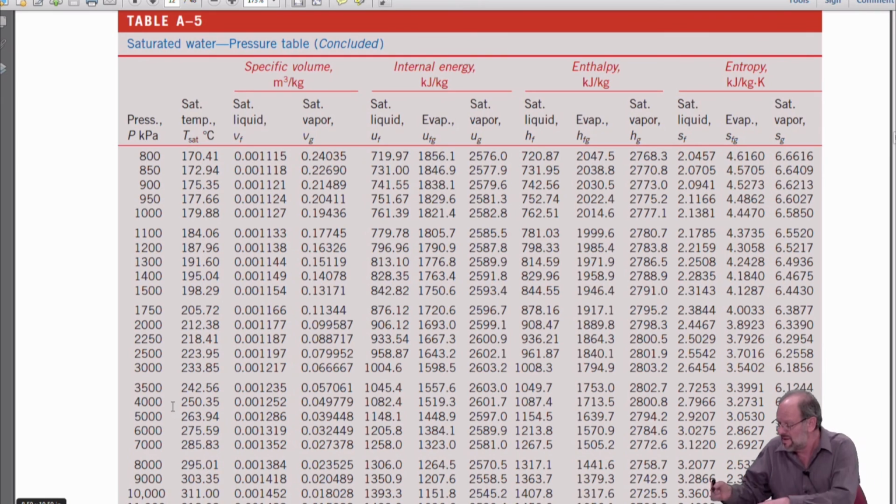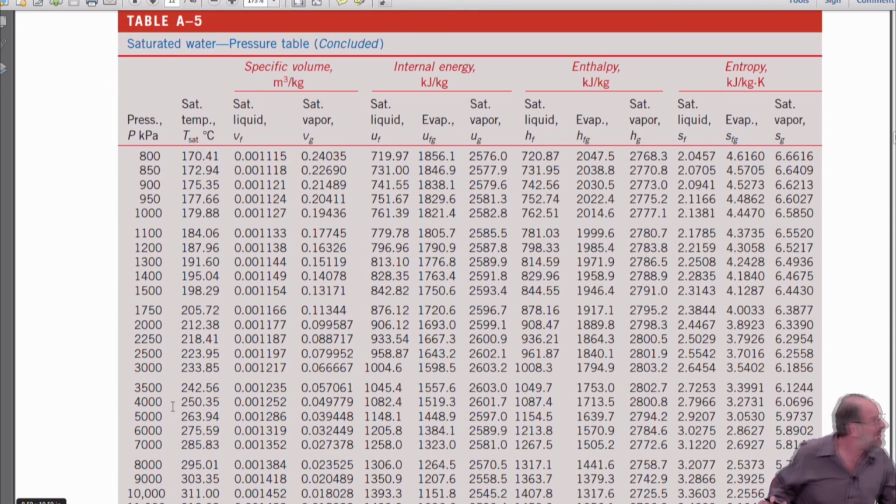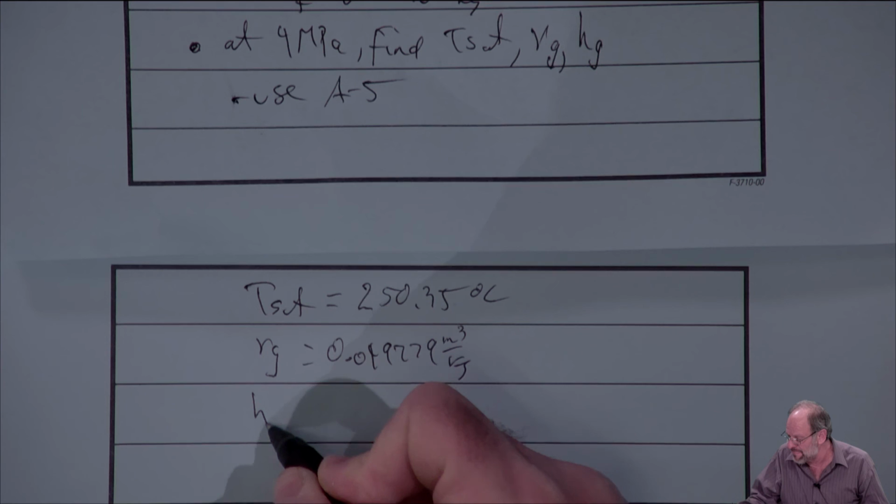In the second column, the temperature is what we call the saturation temperature, and we get 250.35. Is that right? Yep. So 250.35 degrees Celsius. VG would be 2 more columns over, right? So we go past the third column to the fourth column, which is the saturated vapor, and just read off the number, 0.049779 cubic meters per kilogram.